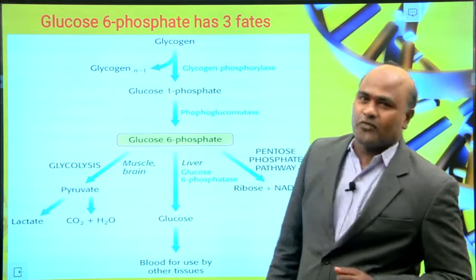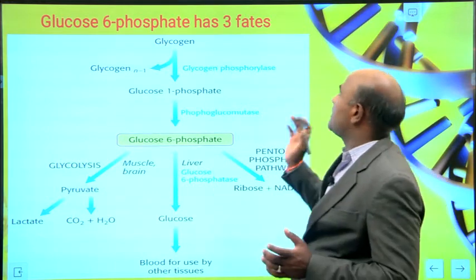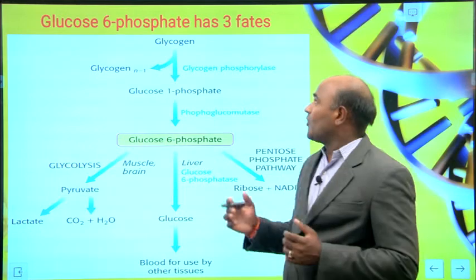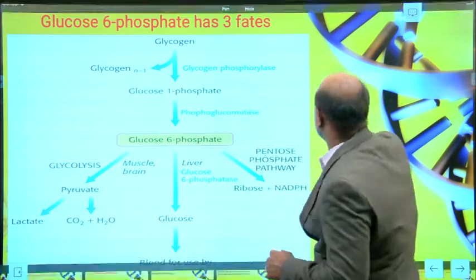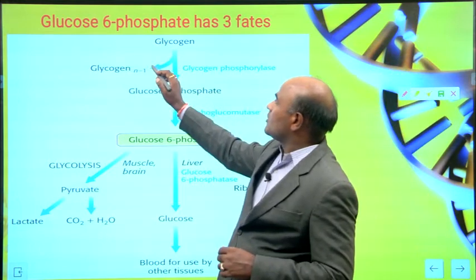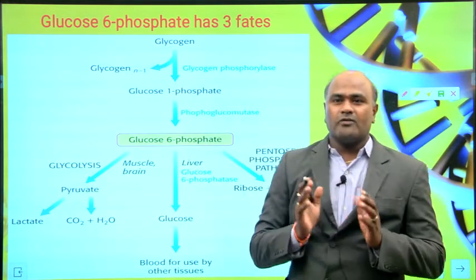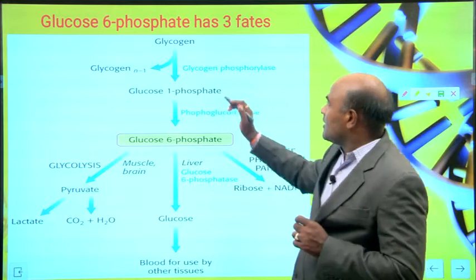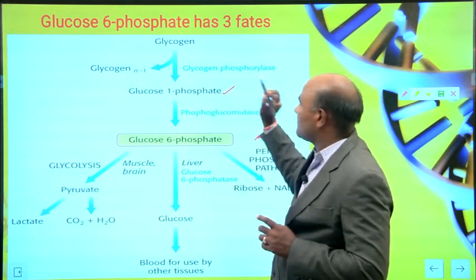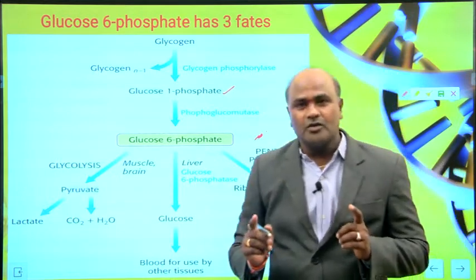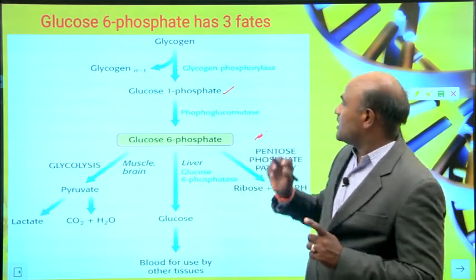Glucose 6-phosphate. What are the fates it is involved in? Glucose 6-phosphate has different fates. Glycogen is converted into glucose. You see here, glucose 6-phosphate has three different fates. One is glycogen converted into glucose 1-phosphate.